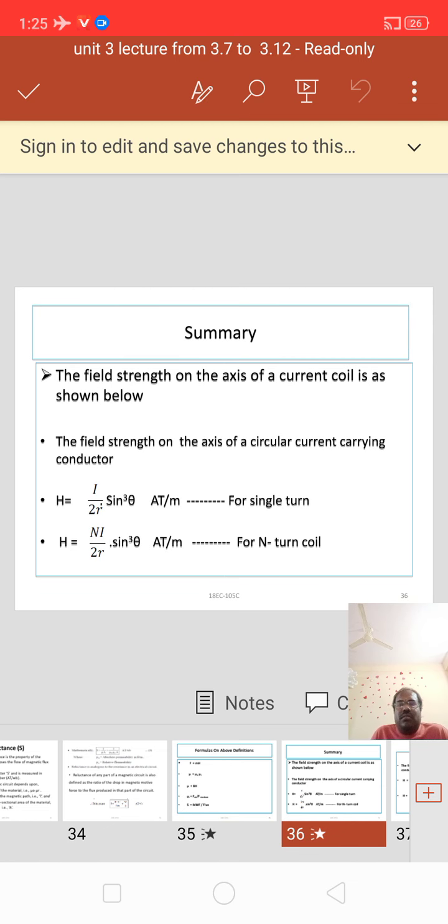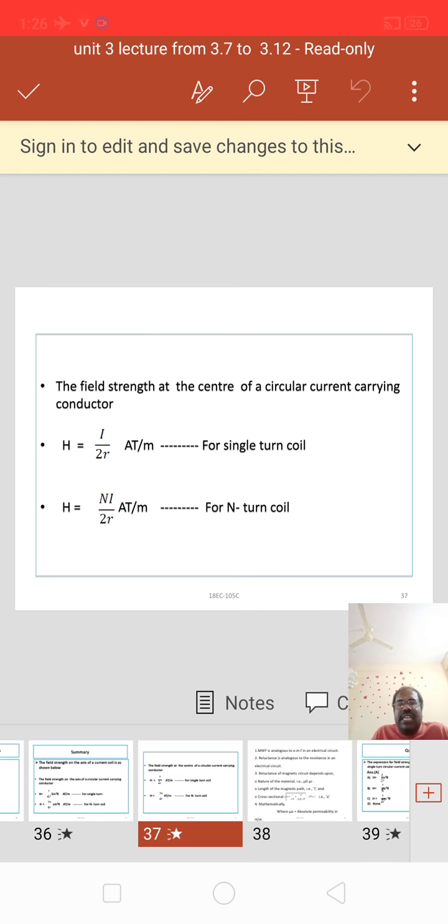Next, summary. Whatever we learned, we can have a glance at it. The field strength on the axis of a current carrying coil is H equal to I by 2r sine cube theta ampere turns per meter for a single turn, and H equal to Ni by 2r sine cube theta for an n turn coil. The field strength at the center of the circular current carrying conductor is H equal to I by 2r ampere turns per meter for a single turn coil, and H equal to Ni by 2r for an n turn coil.